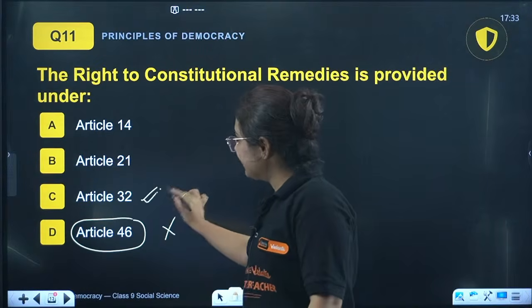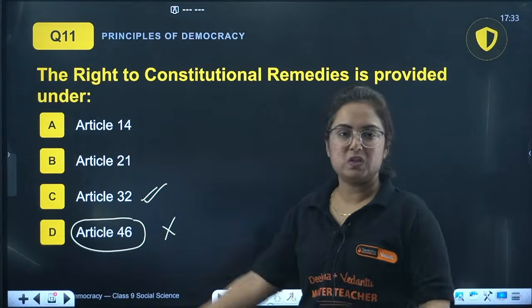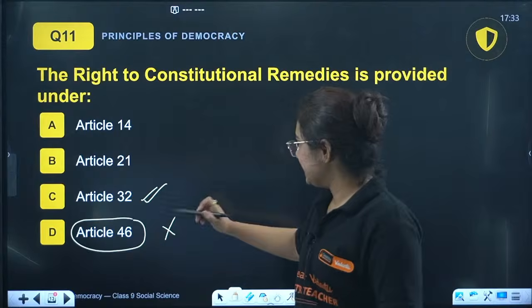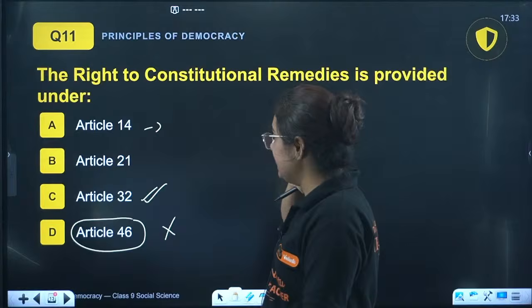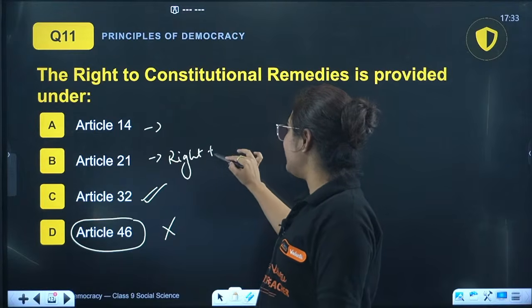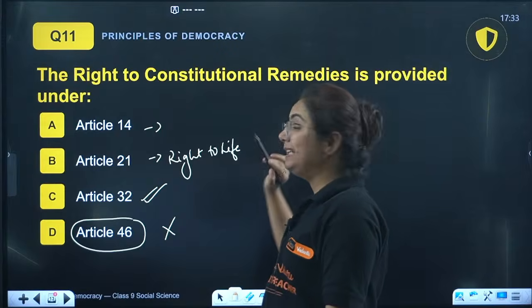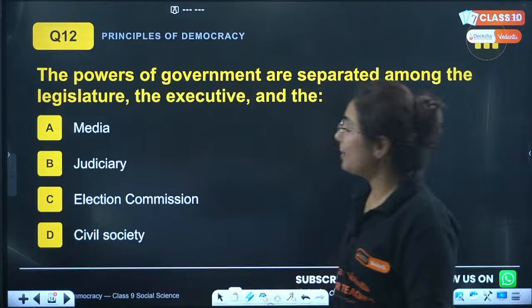So the correct answer is C for this question. I told you the answer and did not wait for you because we discussed it just now. However, Article 14 talks about right to equality, and Article 21 talks about right to life, right to life with dignity. That is very important.